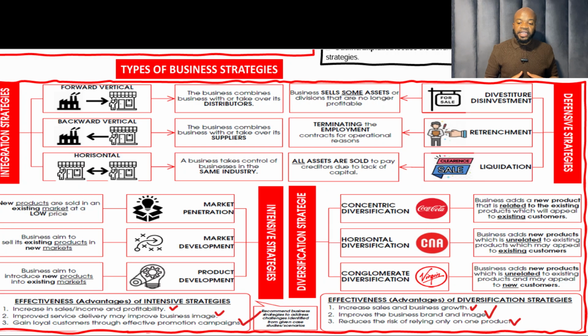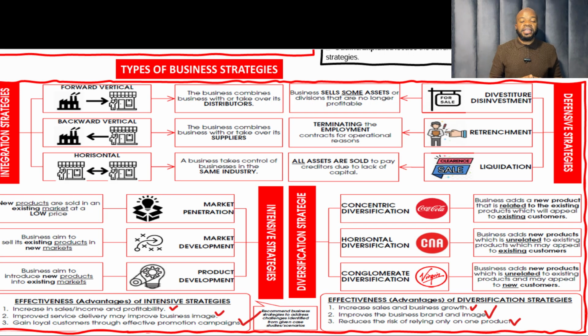We have 3 of them, like I mentioned: concentric diversification, horizontal diversification, conglomerate diversification, and the headings and the explanations are given there clearly. Now, defensive strategies, we also have 3. What are those? We've got divestiture, we've got retrenchment, and we've got liquidation. Then intensive strategies, we've got market penetration. We also have the market development and product development, which I spoke about.